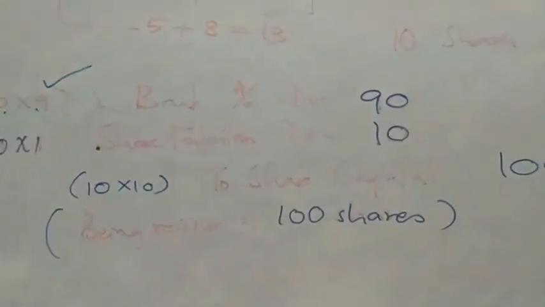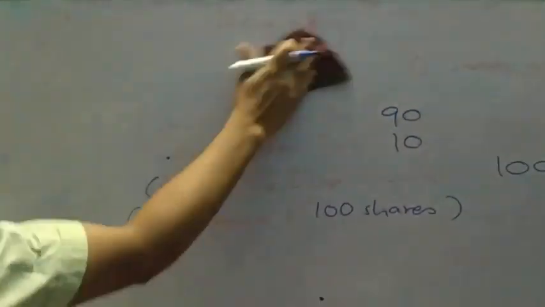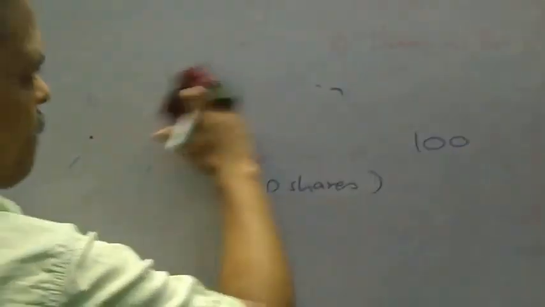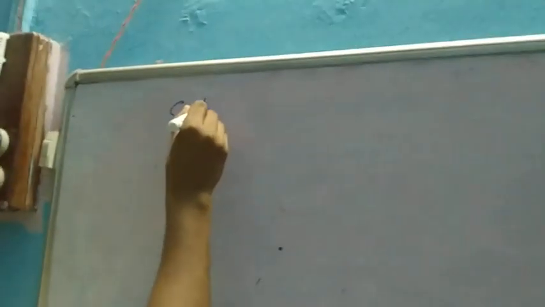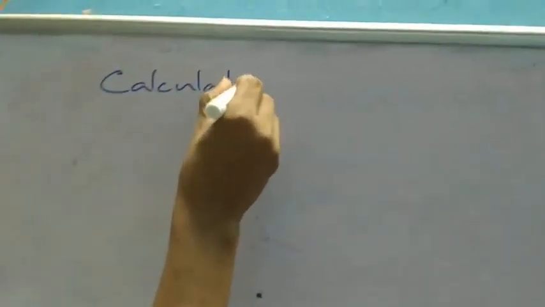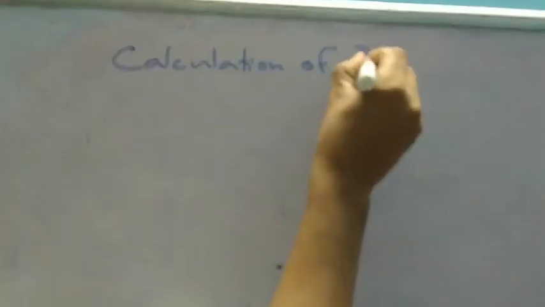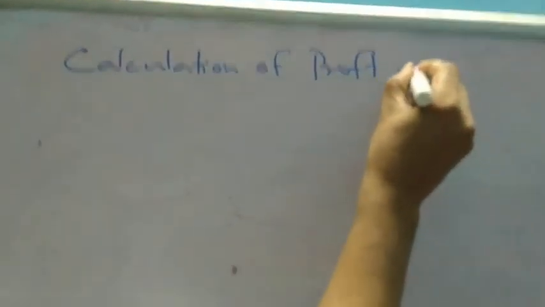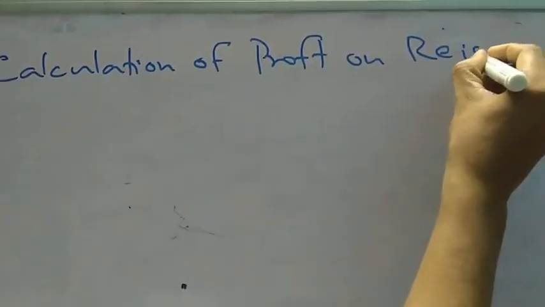Then you have to understand the calculation of profit on reissue.